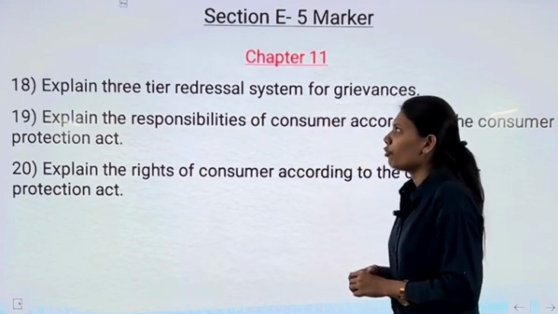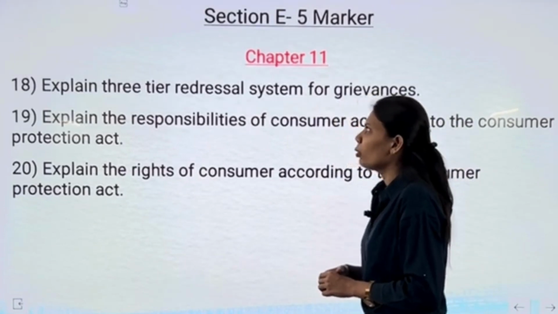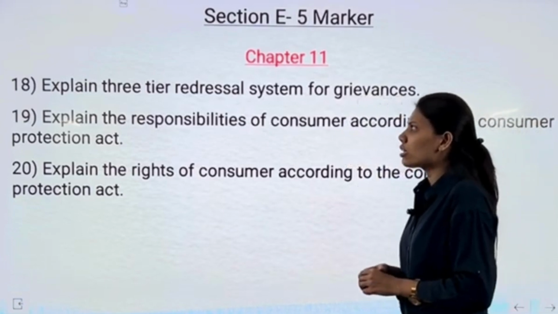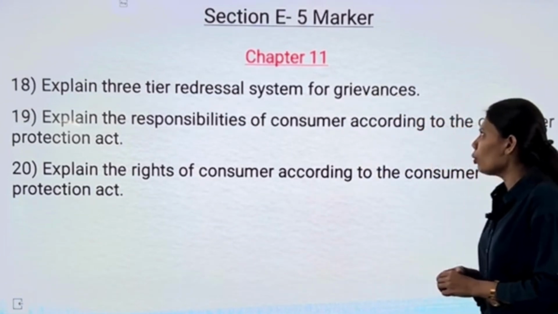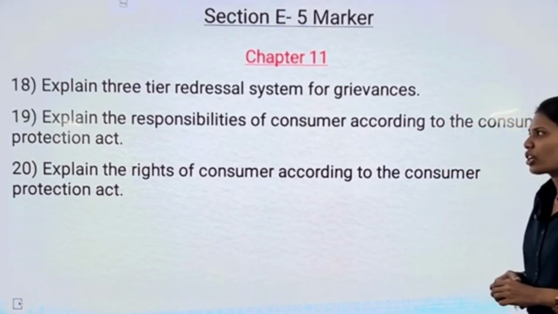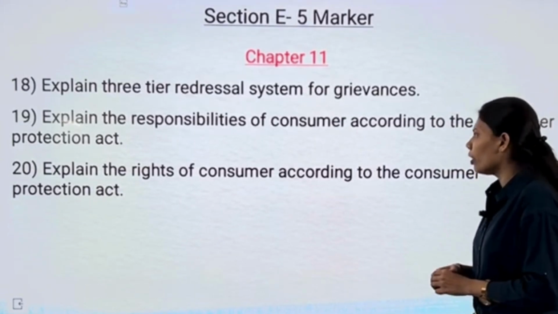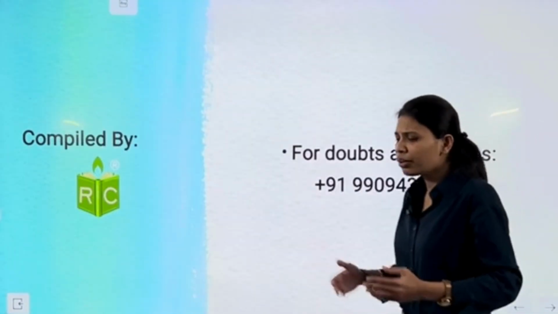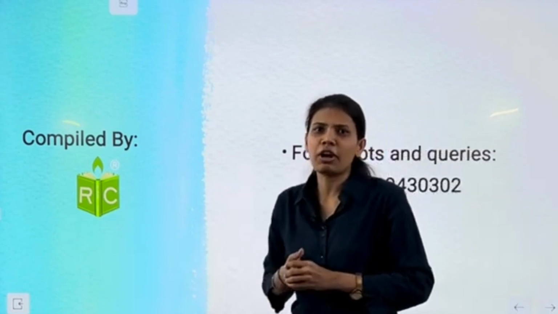Our first question for chapter number 11 is explain 3-tier redressal system for grievance. Our next question is explain the responsibility of consumer according to the Consumer Protection Act. Our next question is explain the rights of consumer according to the Consumer Protection Act. Here we complete with our 5 marker important questions.